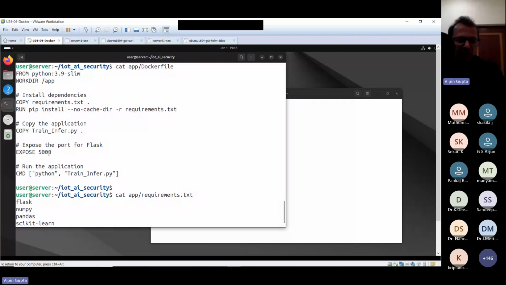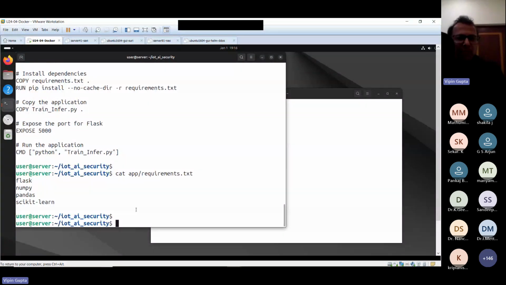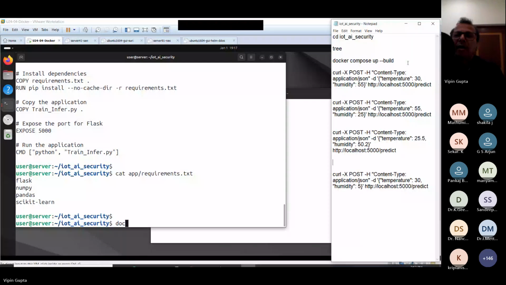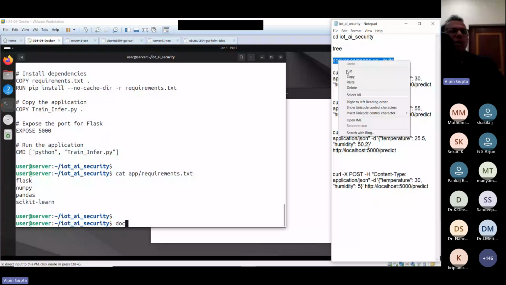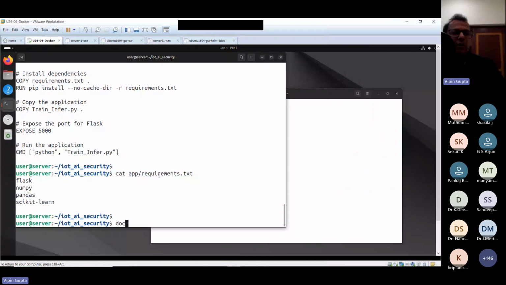Then we have to run one single command. So let me go there. This is also an advanced solution: instead of using Colab, you can use Docker for showing your demos or for training purposes.